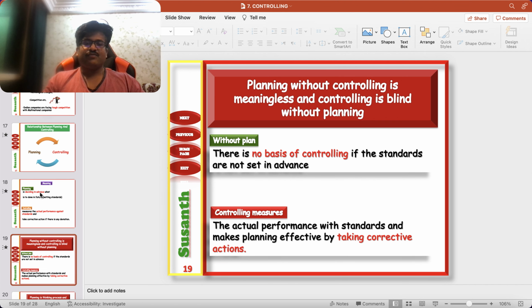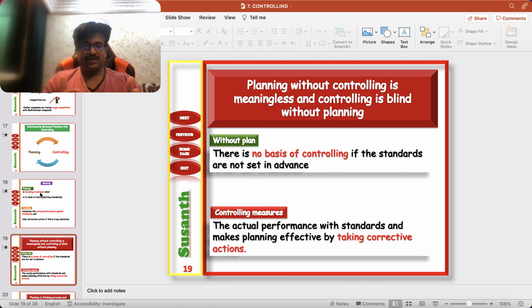This is a sentence: planning without controlling is meaningless, and controlling is blind without planning. Planning without controlling is meaningless, because when you are planning something, you should know how you can achieve this objective and what the different ways to achieve it are. There is no basis of controlling if the standards are not set in advance. Controlling means comparing actual performance with the standard performance and finding the reason behind any deviation. If there is any deviation, we need to take corrective action.